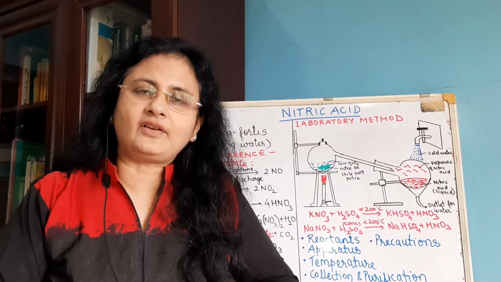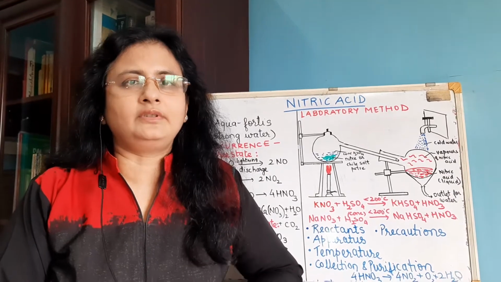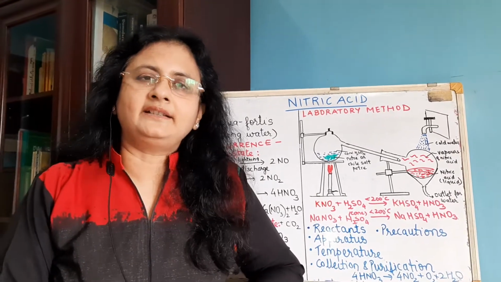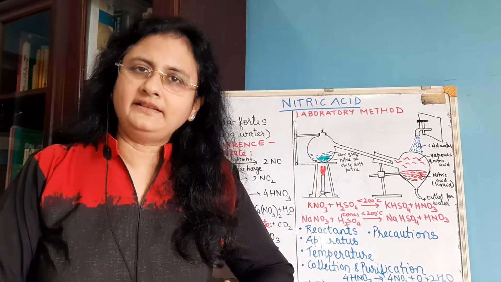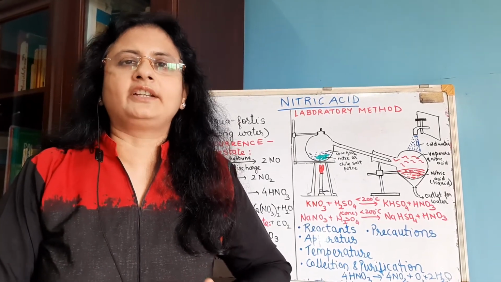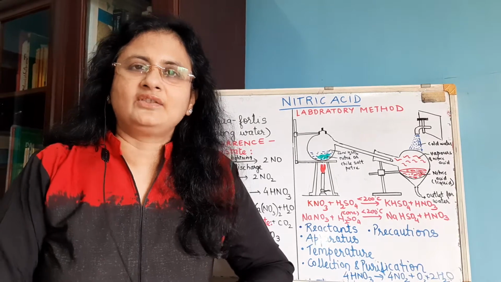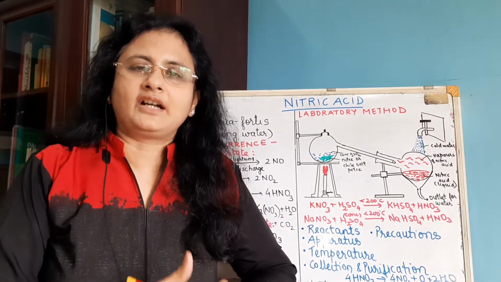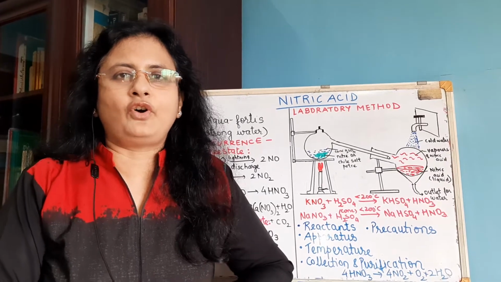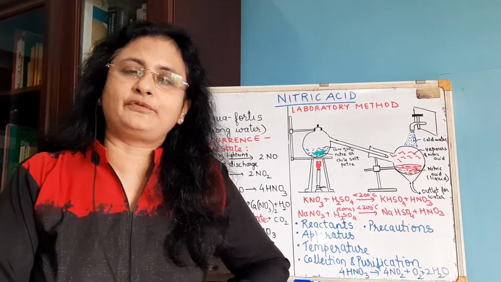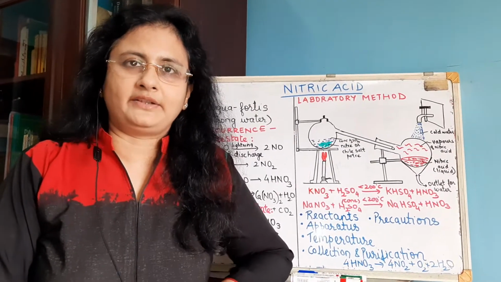This nitric oxide gets further oxidized to nitrogen dioxide, and the nitrogen dioxide will dissolve in the atmospheric moisture and the oxygen of the air to ultimately form nitric acid. So this is the nitric acid which will come down along with the rain as acid rain. This is the free form of nitric acid which we are obtaining from the free atmospheric nitrogen.